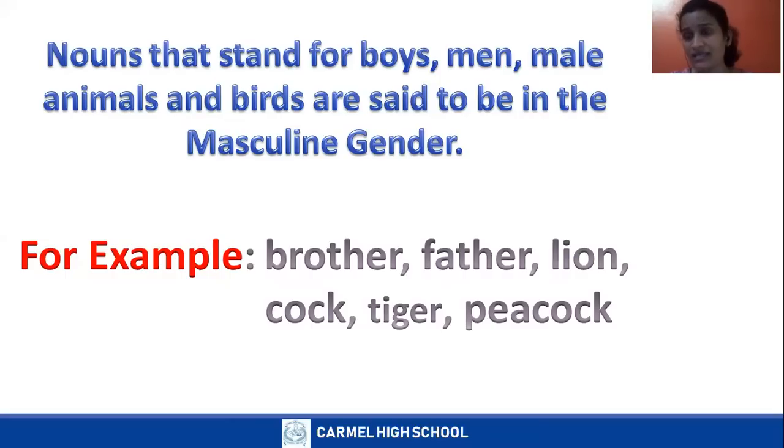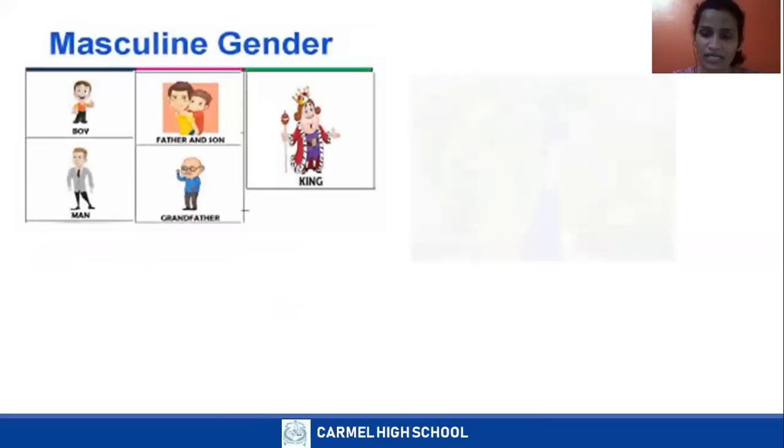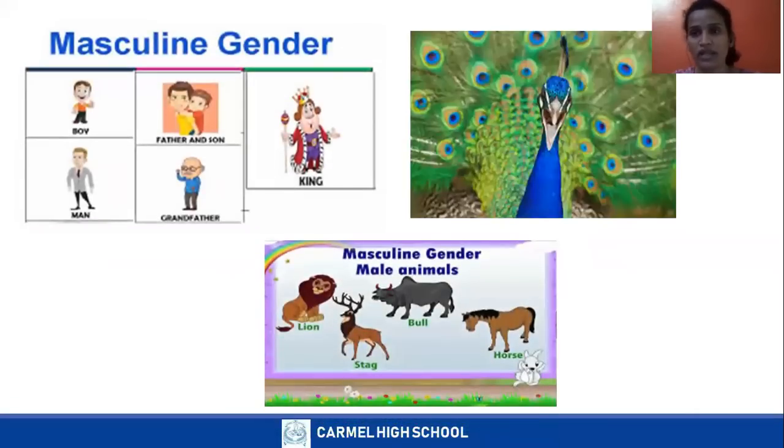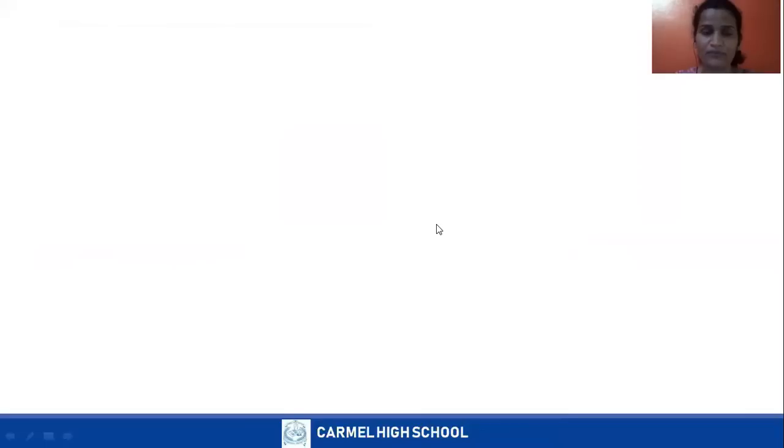I already said masculine gender talks about only male or boy or male animals or male birds. Look at these examples. It talks about only male. Boy, man, father and son, grandfather, king, peacock. Look at all these male animals. Lion, bull, horse, stag. These are all masculine gender examples.